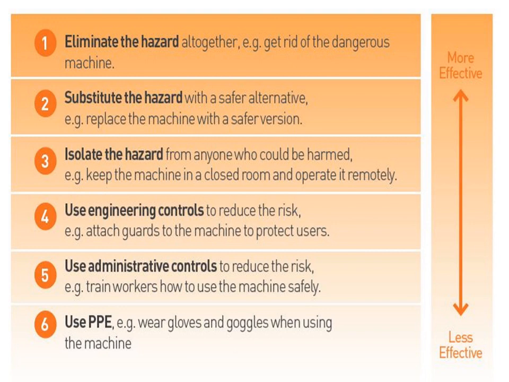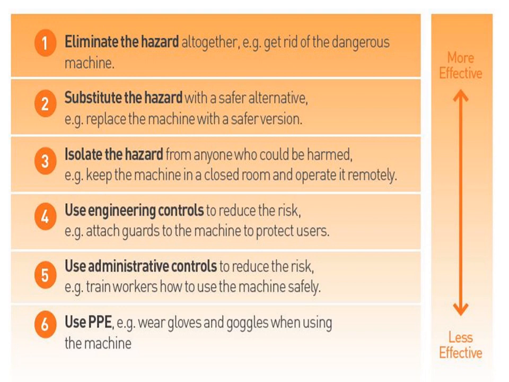In this slide we are discussing six points. Which point is less effective and which is more effective? The elements are: eliminate the hazard, substitute the hazard, isolate the hazard, use engineering controls, use administrative controls, and use PPE. PPE means personal protective equipment.